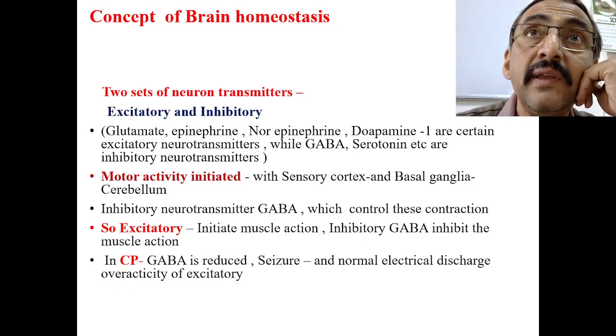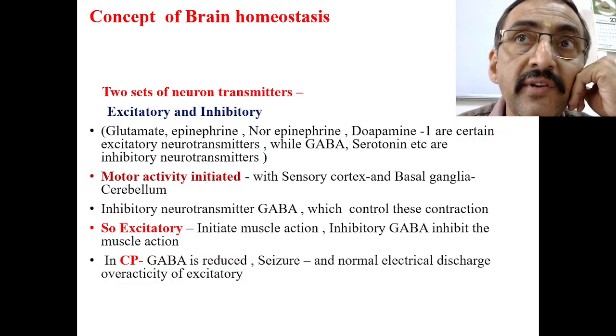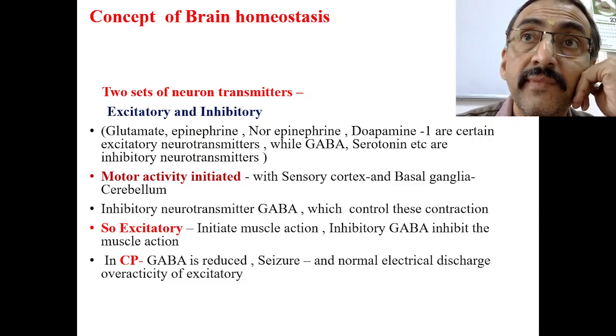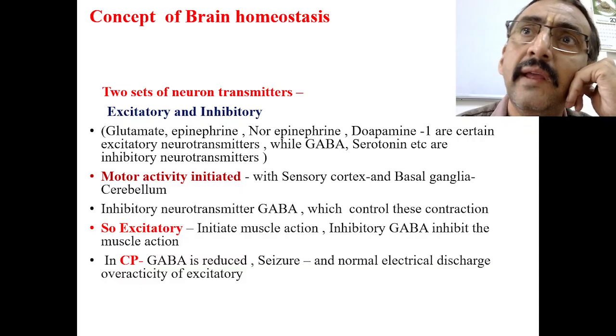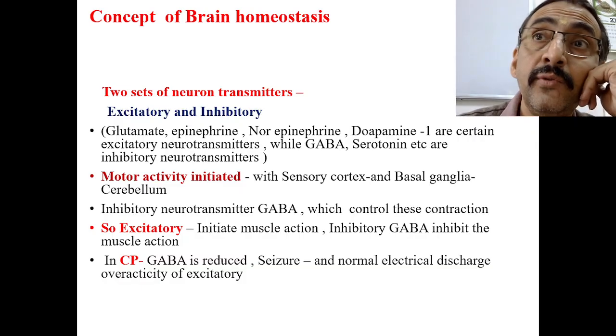Now in case of CP-like conditions, cerebral palsy-like conditions, what happens? That's a condition where GABA is reduced. That means inhibitory neurotransmitters are reduced. Even in seizure, the inhibitory neurotransmitters are reduced, in any epileptic disorders. So what happens? Now there is no balance between the excitatory and inhibitory.